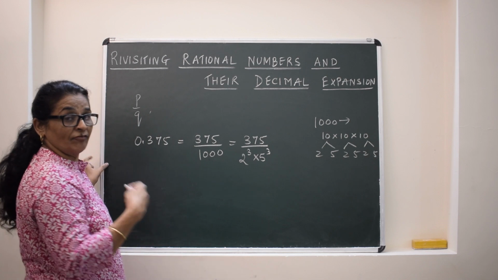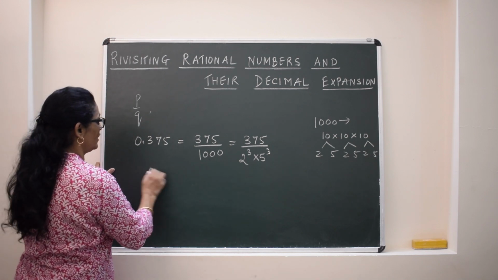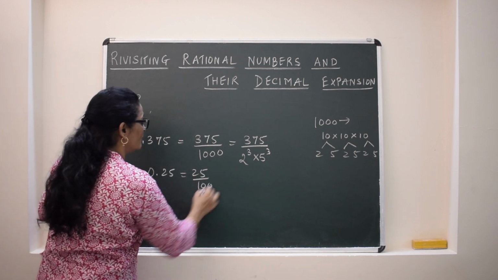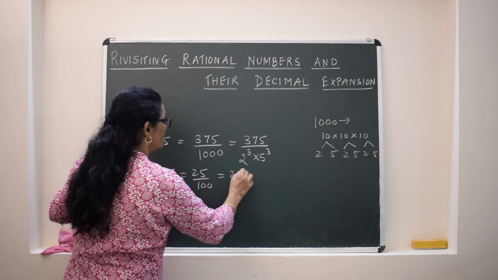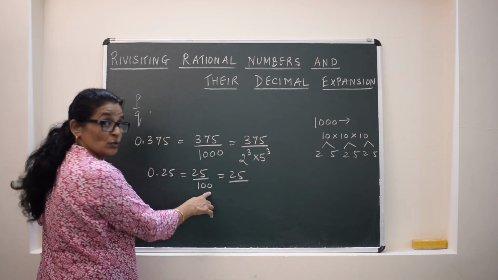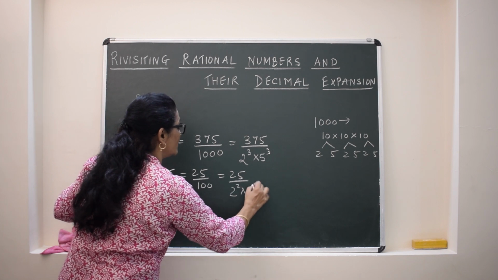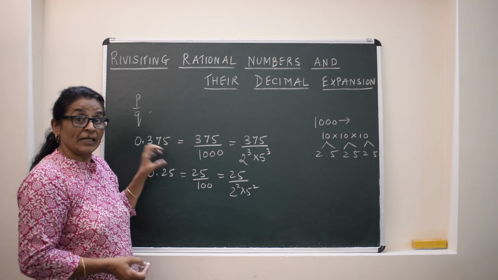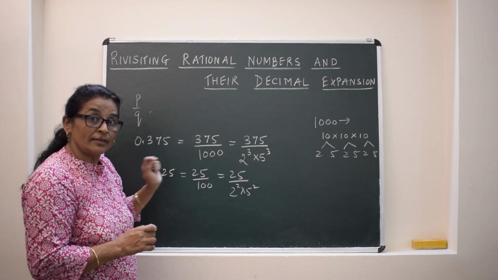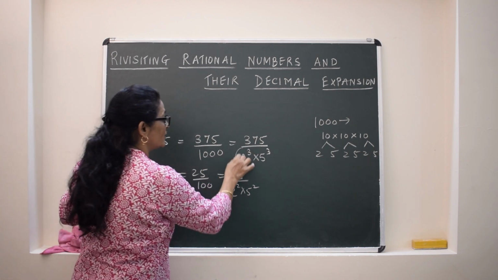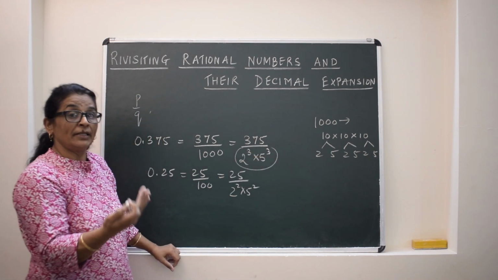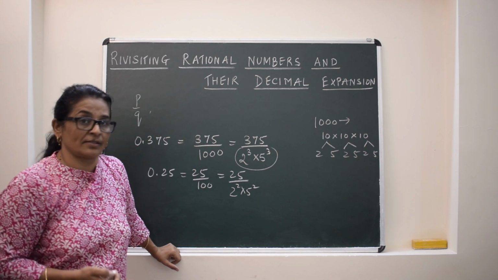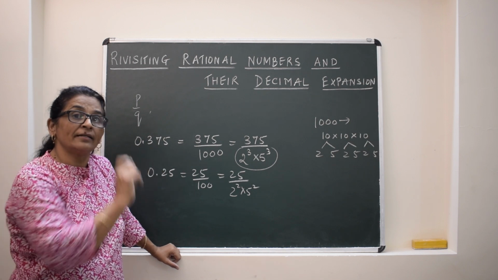Like this. If you take more numbers, for example, 0.25. 0.25 will be 25 by 100. Again, if you see the denominator is 10 into 10, means 2 square into 5 square. If you take all these types of decimals, it means they are terminating. Why are they terminating? It all depends on the denominator. If the denominator of any number is having prime factors 2's and 5's, then that will be a terminating decimal.